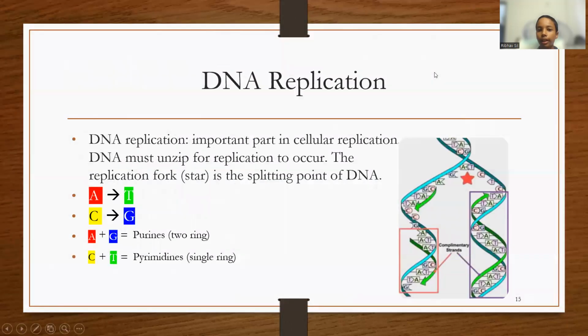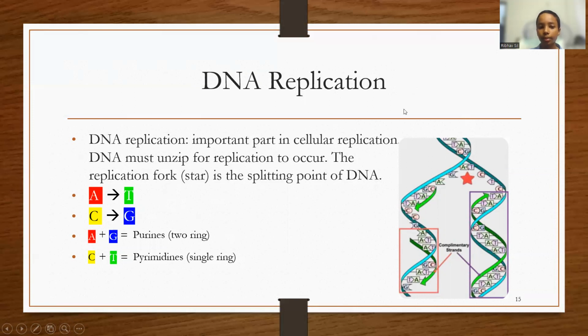Now we are moving on to DNA replication. DNA replication is an important part of cellular replication because each daughter cell must have the exact same amount and exact same DNA. For DNA replication to begin, DNA must unzip for replication to occur. The replication fork, or the star, is the splitting point of the DNA.